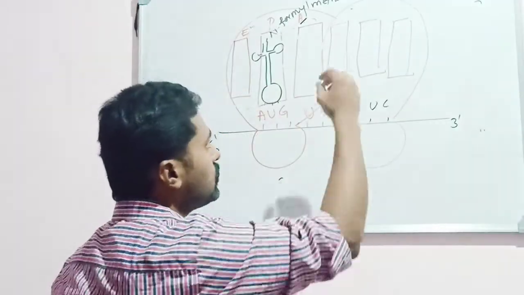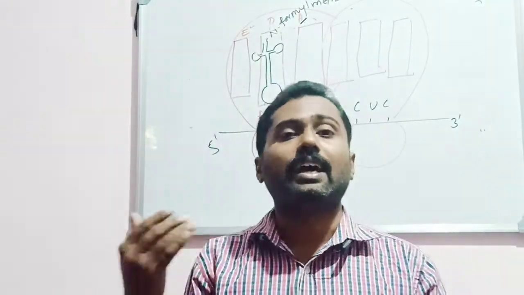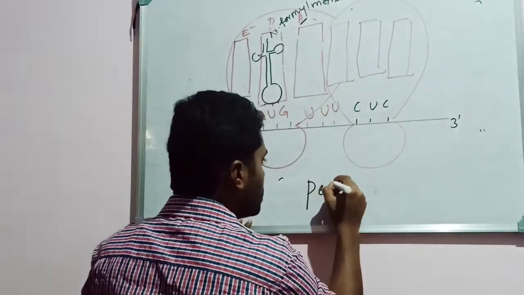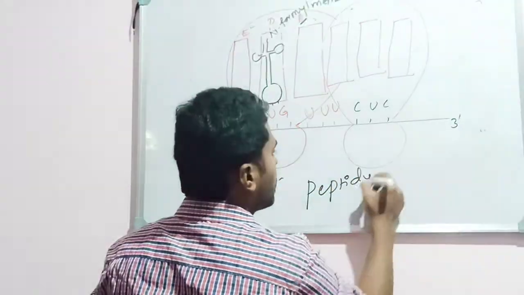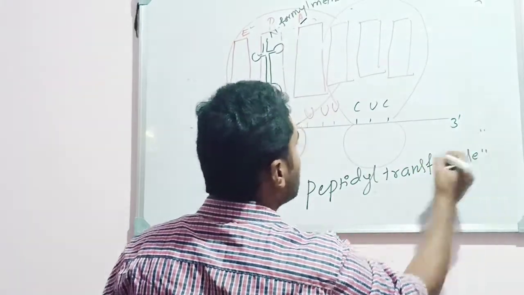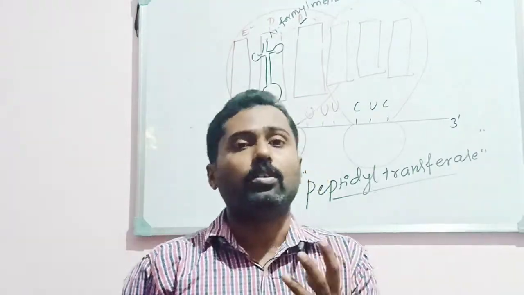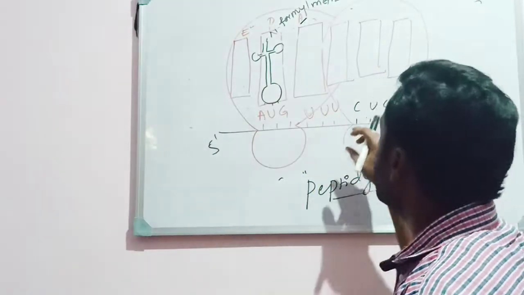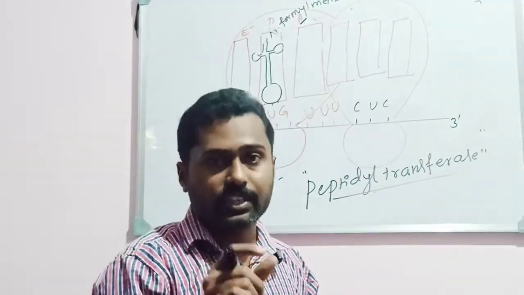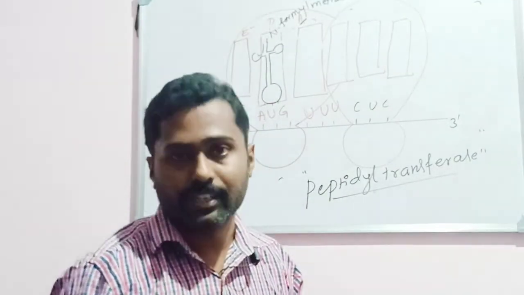So what happens next? Gradually the number of amino acids starts adding up, mainly with the synthesis in the presence of an enzyme called peptidyl transferase. Peptidyl transferase is the main enzyme that synthesizes the peptide bond between the amino acids. Gradually the amino acid number increases, it means the length of the chain starts increasing. That's why the process is called elongation.